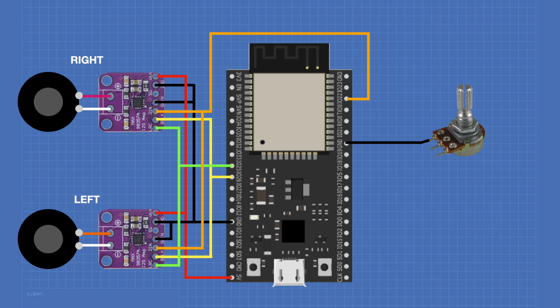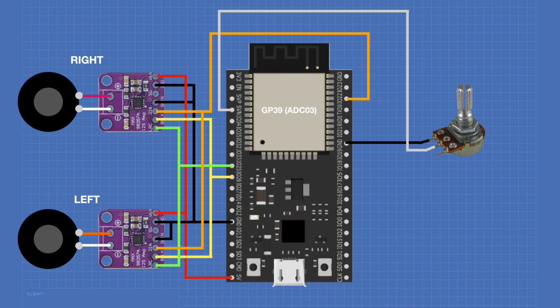We're going to connect one side of the pot to one of the grounds on the ESP32. The center lead or wiper of the pot will be connected to GPIO pin 39. This is also analog to digital converter 03. And the other end of the pot will be connected to the 3.3 volt output. It is very important that you use the 3.3 volt output and not the 5 volt output. And that's all there is to the wiring for our stereo radio.